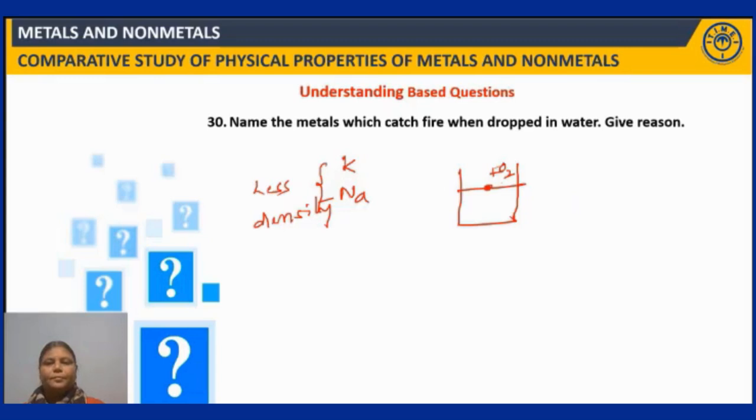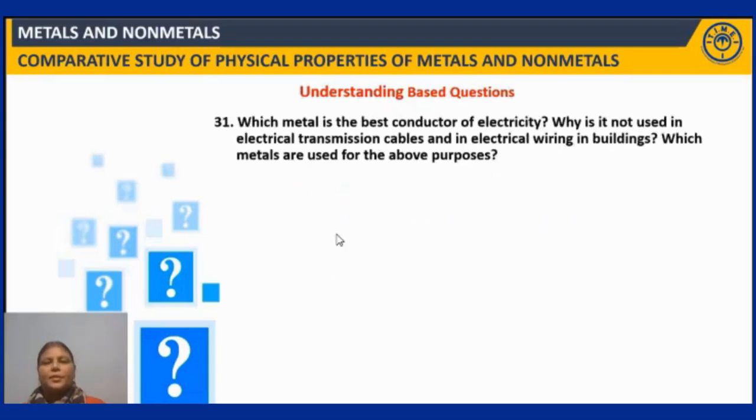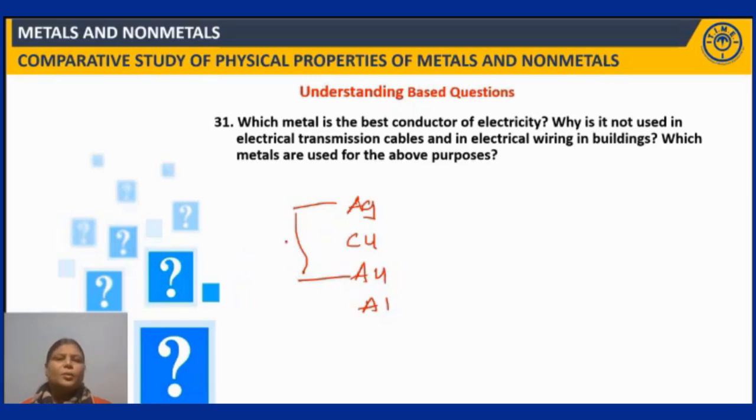Next question. Which metal is the best conductor of electricity? Why is it not used in the electrical transmission cables and in the electrical wiring in buildings? Which metals are used for the above purposes? Right. So, in the order of conductivity, we can write the metals as silver, which is the best conductor of electricity, next to this is copper, and then gold, and then aluminium. But you know that silver and gold are very costly metals, is it? So they are expensive, so they cannot be used. Right. And among all these, silver is the best conductor of electricity, but still it is not used because it is expensive in nature.